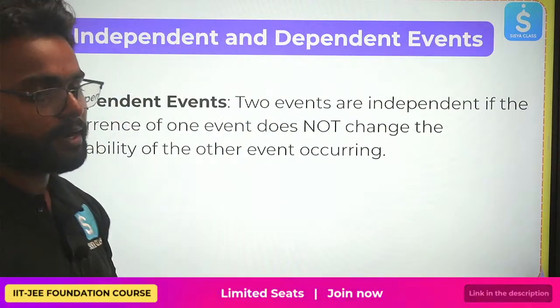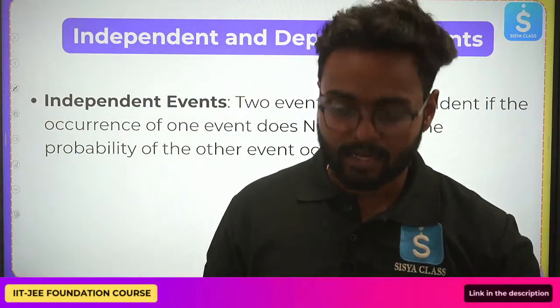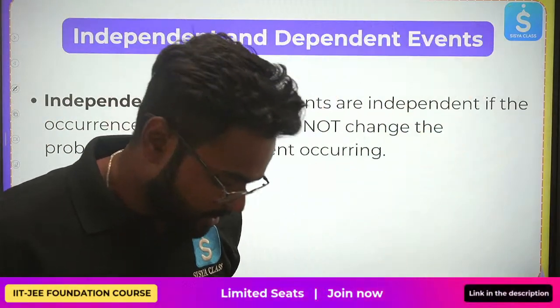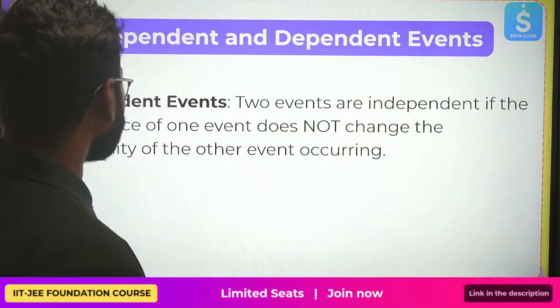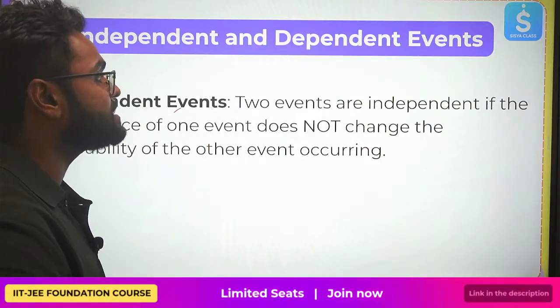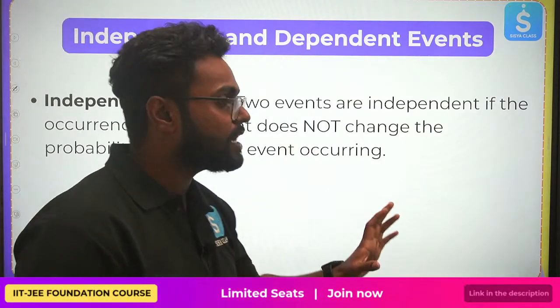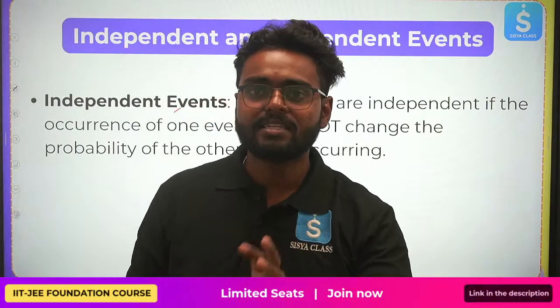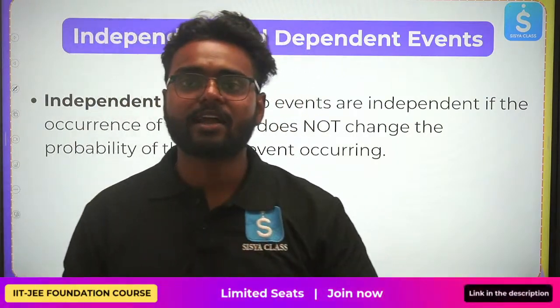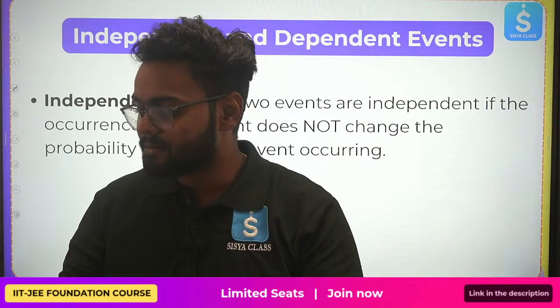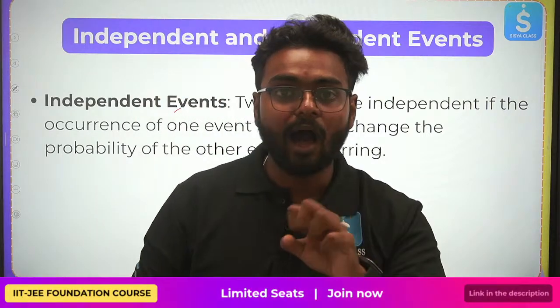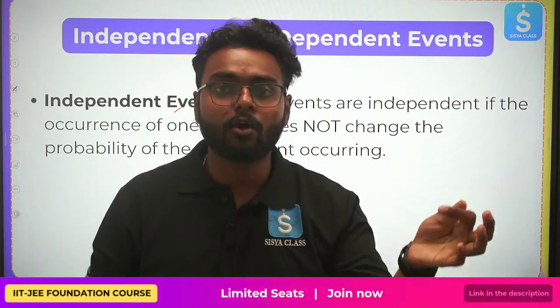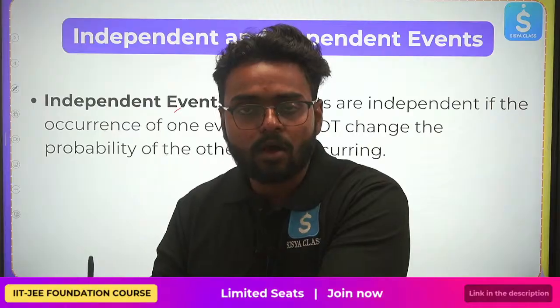Next, independent and dependent events. Hope you're understanding till now, right? Let's continue. Independent event: 2 events are independent if the occurrence of one event does not change the probability of the other event occurring. Simple example: you are tossing a coin and you are rolling a dice. Does the outcome that you get in tossing a coin affect the number that you're receiving on the dice?